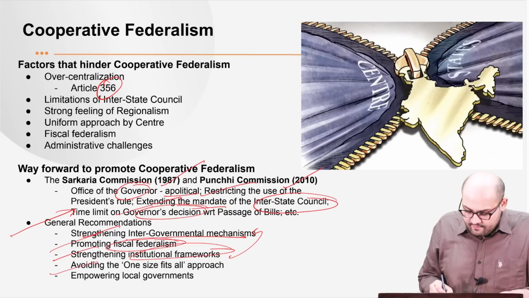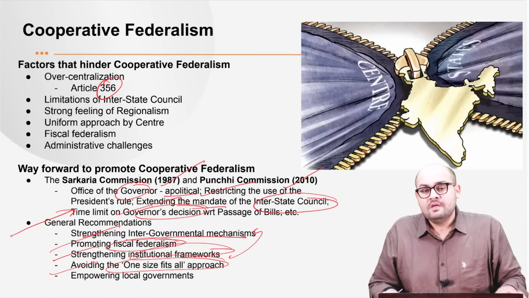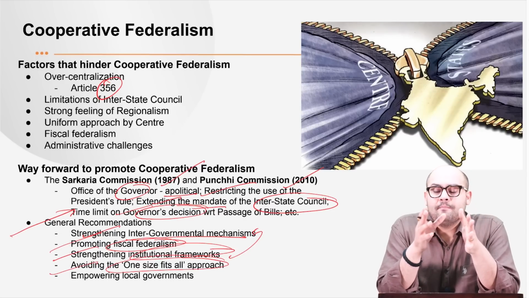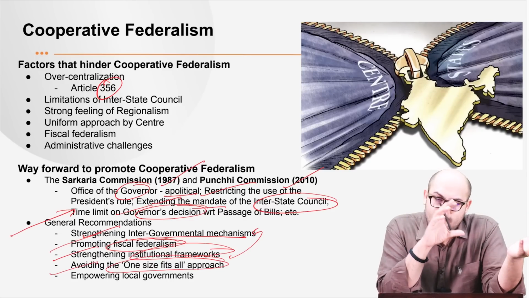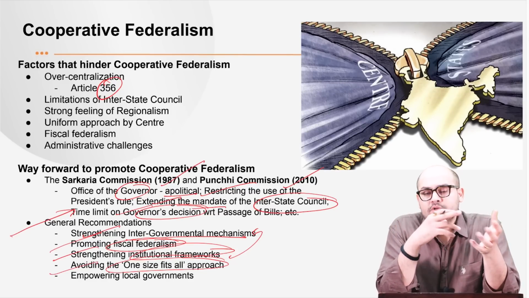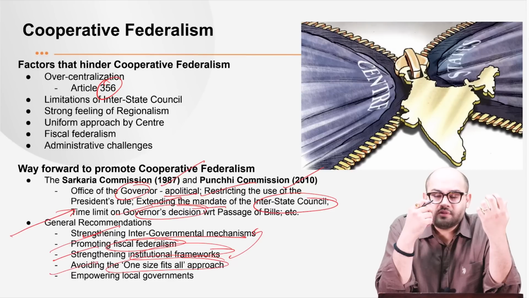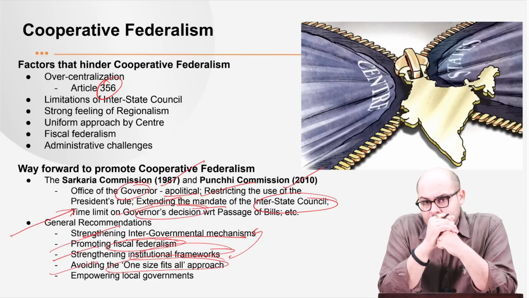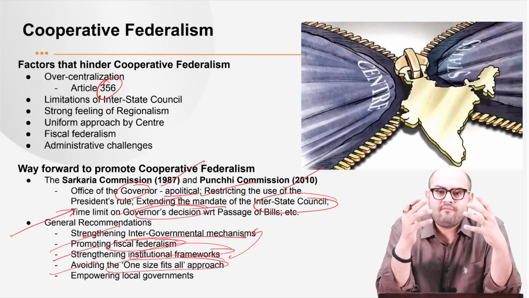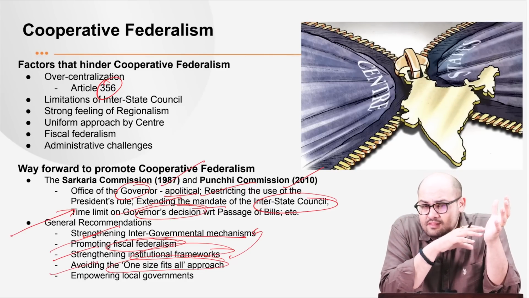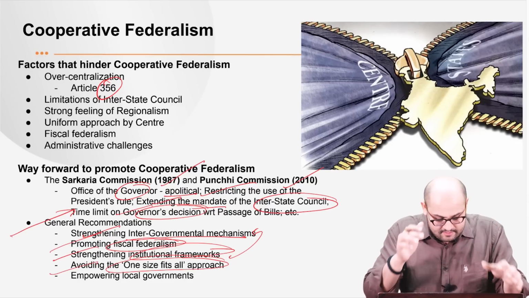Next is avoiding the one size fits all approach. Now this is very important. What we see is that we really can't compare the developmental aspirations of Maharashtra with that of Jharkhand, right? Both have different demographics, both have different aspirations. So the center cannot have a one size fits all approach. We need to make sure that we have a policy setup where the different needs of the states are taken into consideration, right?